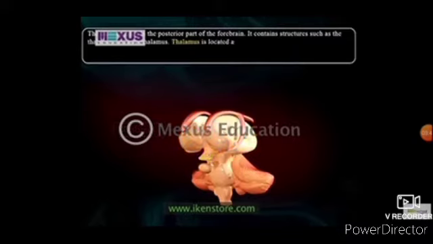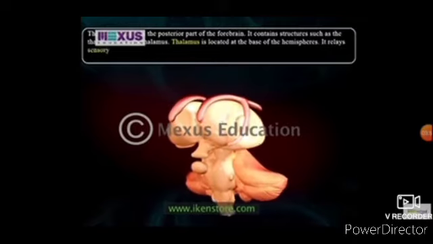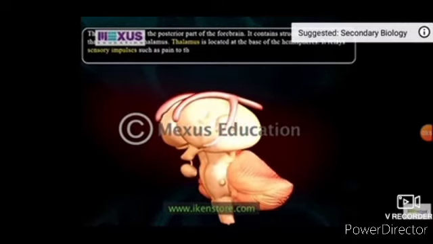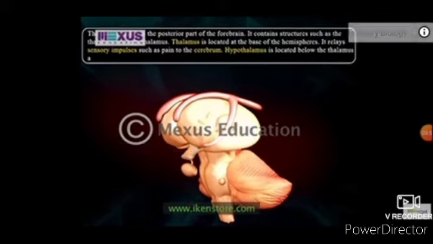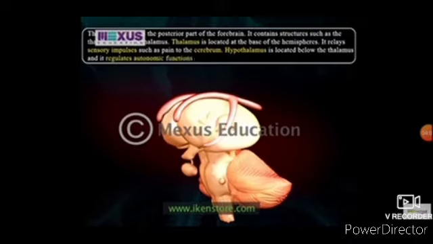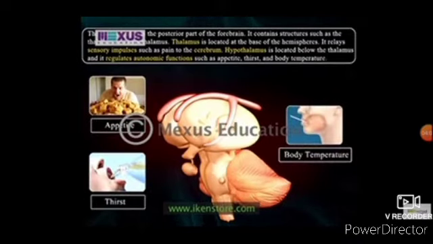The diencephalon is the posterior part of the forebrain. It contains structures such as the thalamus and hypothalamus. Thalamus is located at the base of the hemisphere. It relays sensory impulses such as pain to the cerebrum. Hypothalamus is located below the thalamus and it regulates autonomic functions such as appetite, thirst, and body temperature.